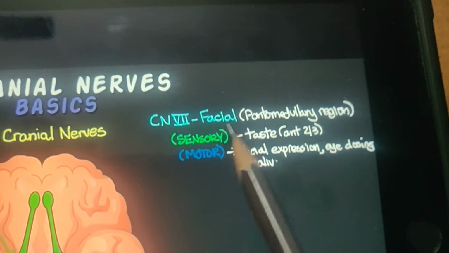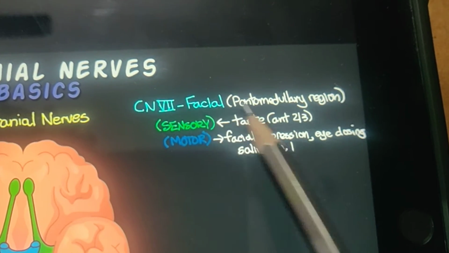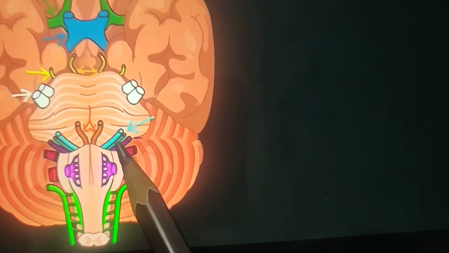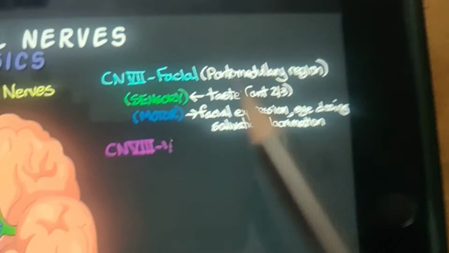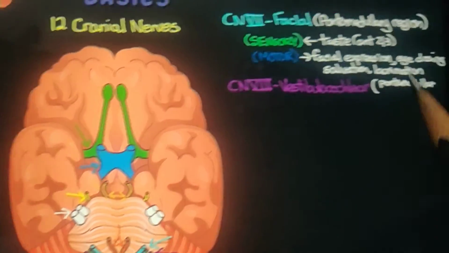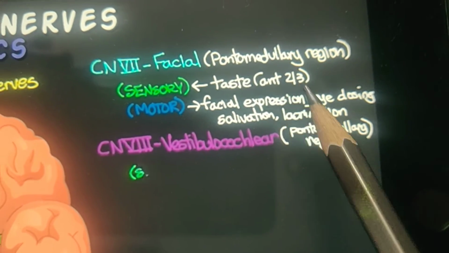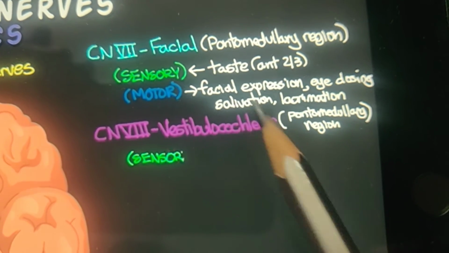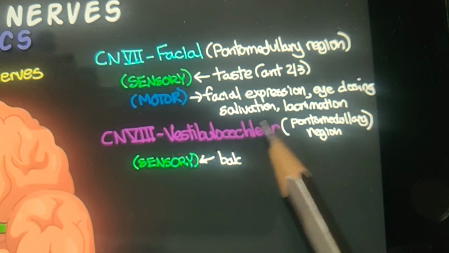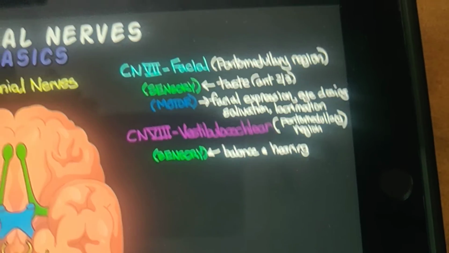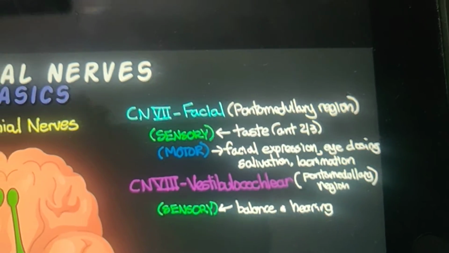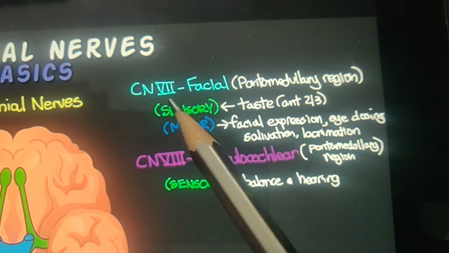seventh one, the facial nerve, which is also obtained from the pontomedullary region. You can see it over here, the blue one. It has taste, from the anterior two-thirds, the same as before. The motor part produces facial expressions, eye closing, salivation and lacrimation, meaning it produces tears, and also helps in producing saliva. So that is our facial nerve, the seventh one.